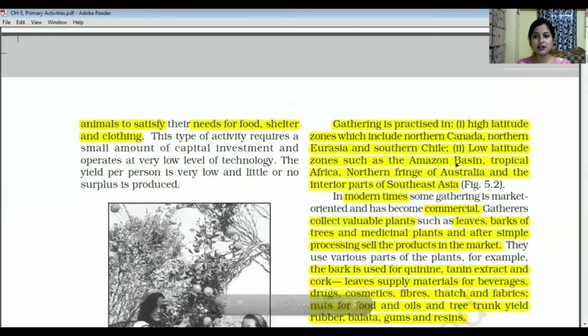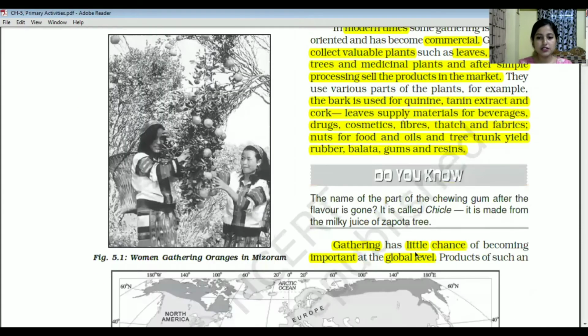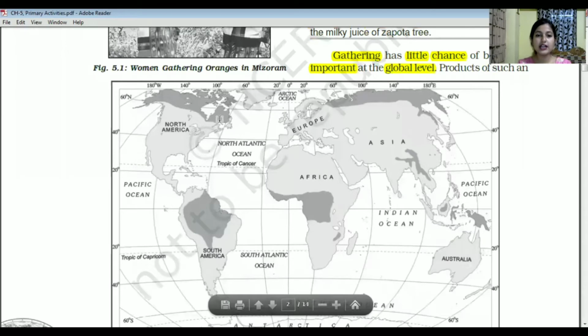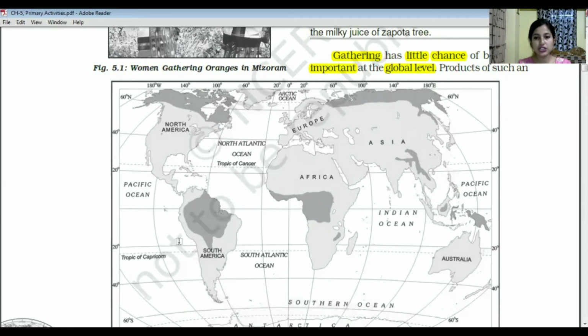Now the high latitude zone includes northern Canada, northern Eurasia, and northern Chile. First, let's see the high latitude: this is northern Canada. Here you will see the Chile mountain, so it's the northern Chile region, and also the northern portion of Eurasia. Europe plus Asia is known as Eurasia. So this is the northern portion of Eurasia.